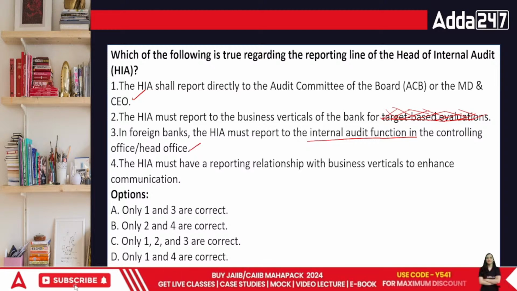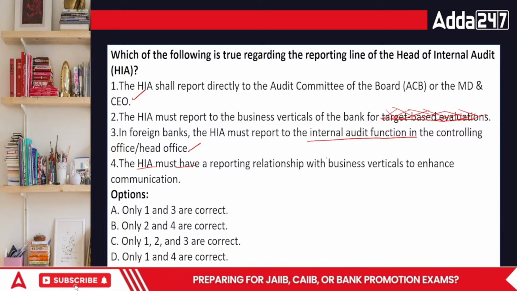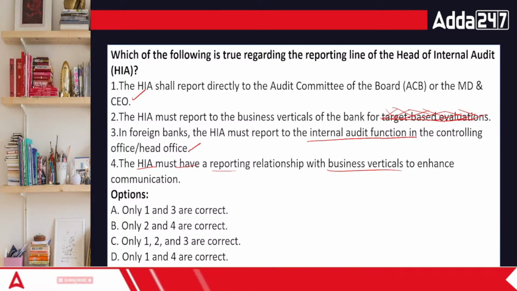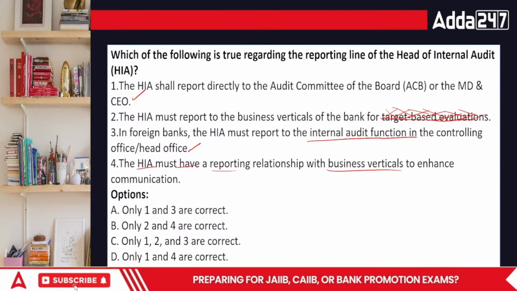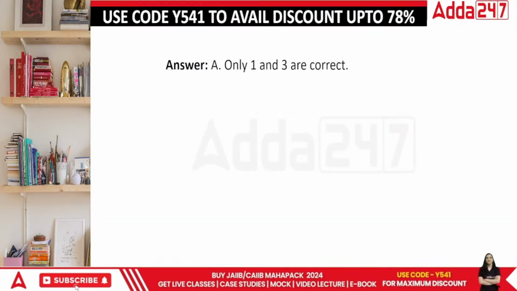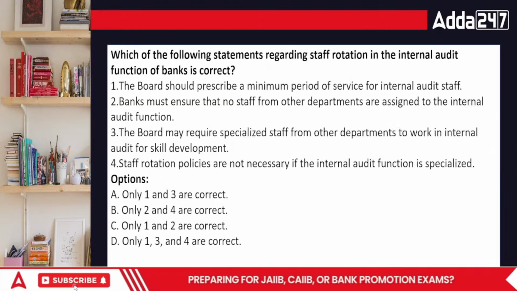This one is also correct. Should the HIA have a reporting relationship with the business verticals? That is a weird thing. If they have to answer the business vertical heads, then obviously those business vertical heads can suppress them by giving them improper information, saying this is how it has to be done. So technically this will not work out. So only 1 and 3 are correct now.